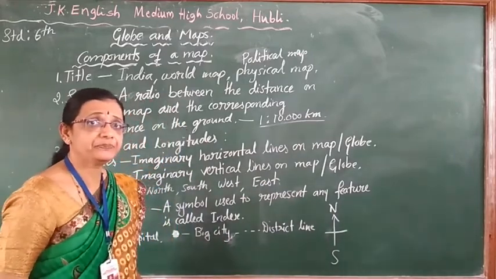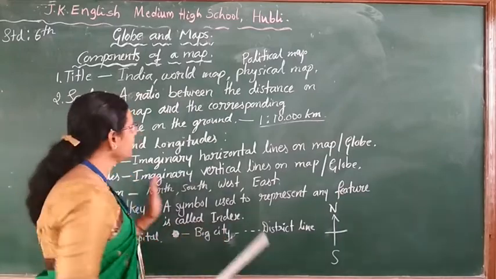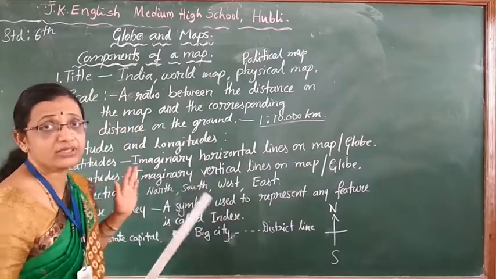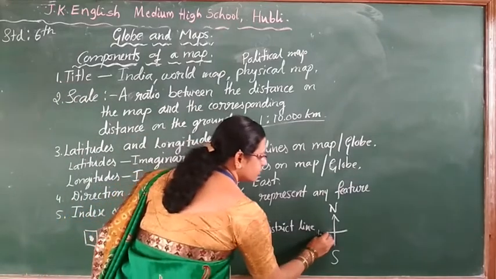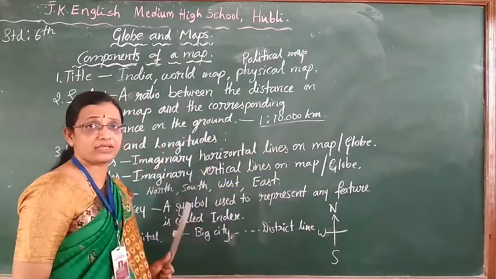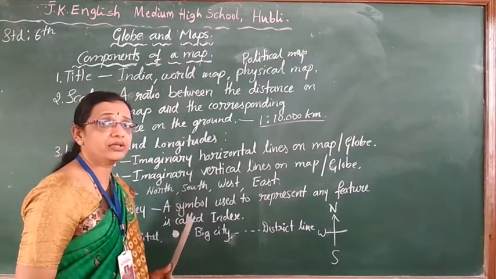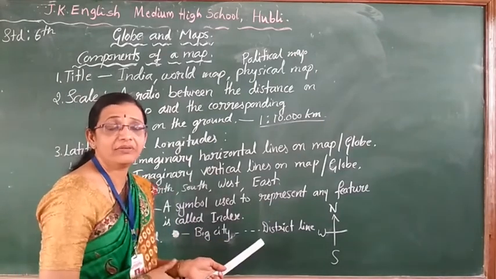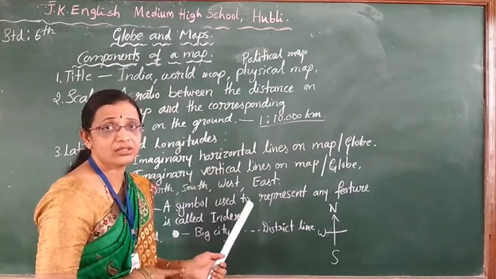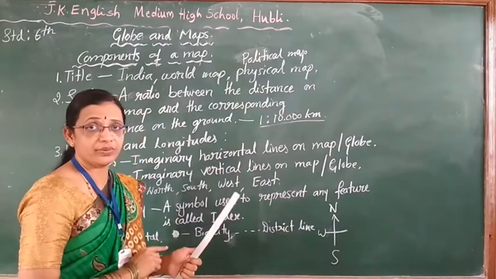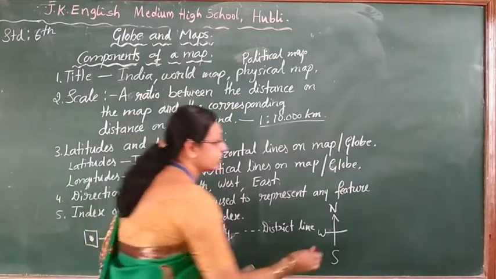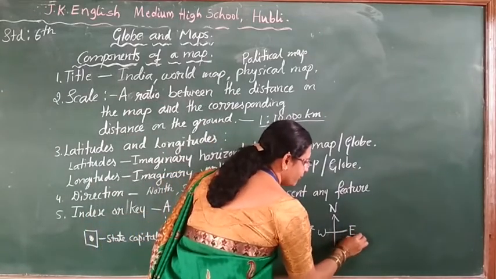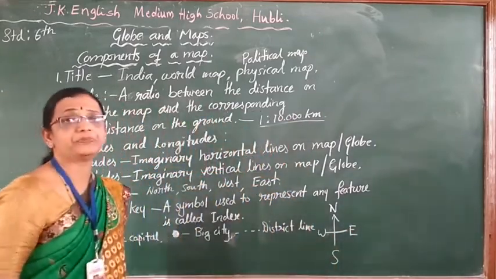How to find them? See, always when you are facing any map, the left side is the west. Left side is always west. How to remember it? Always on the left hand you have the watch. Yes, no, children? Remember that one. Watch, you remember, you come to know always the left side is the west. And the right side, the opposite direction of west, is the east.